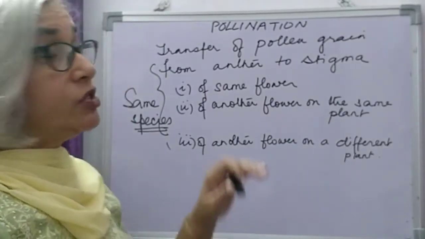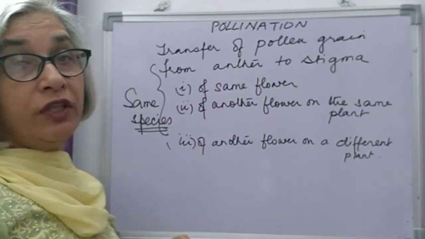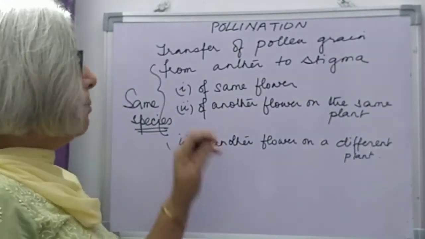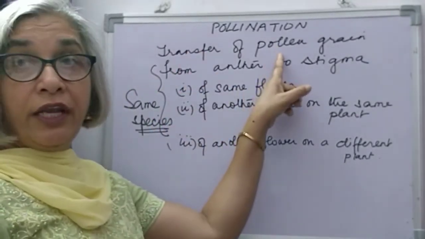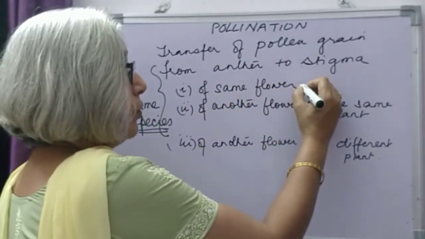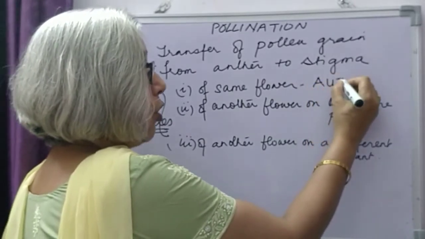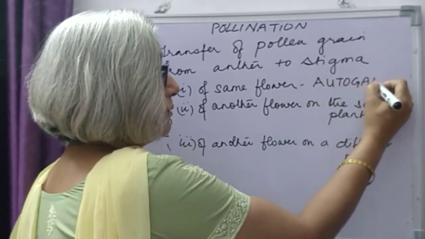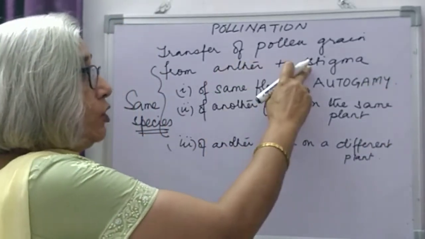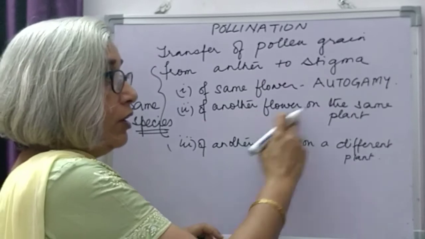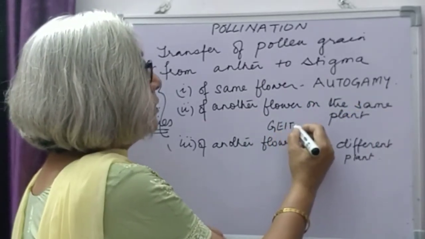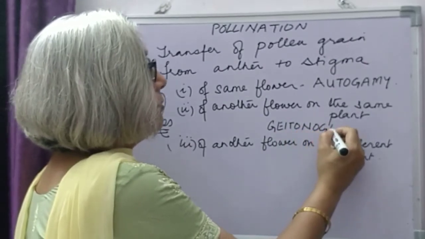Now, specific terms are used for this. This is in general the definition of pollination. But when the transfer of pollen grains is from anther to stigma of the same flower, we use a term called autogamy for it. And when the transfer is from the anther to stigma of another flower, but on the same plant, we use the term geitonogamy for it.